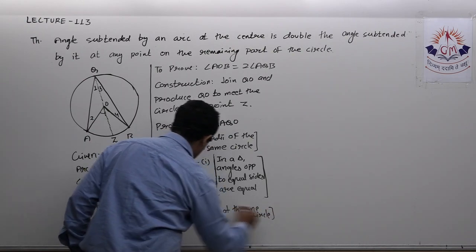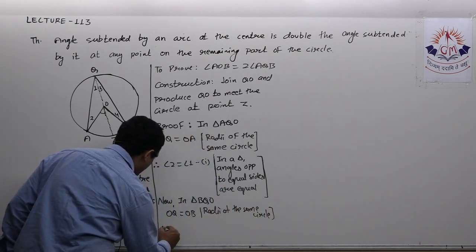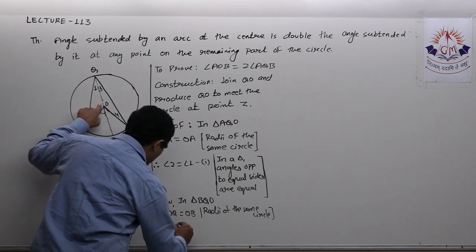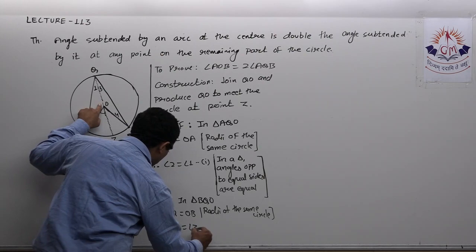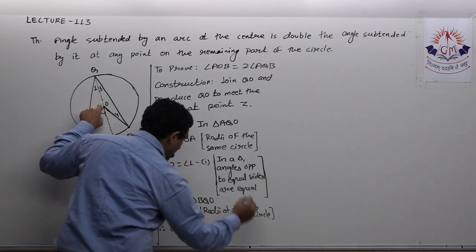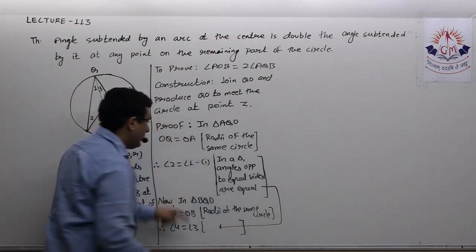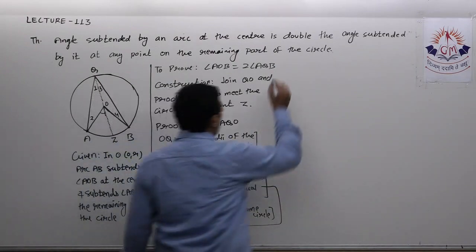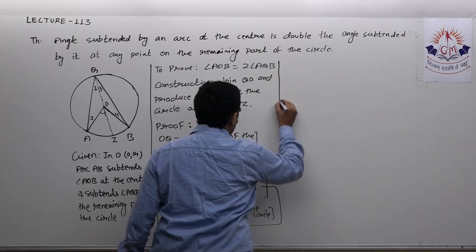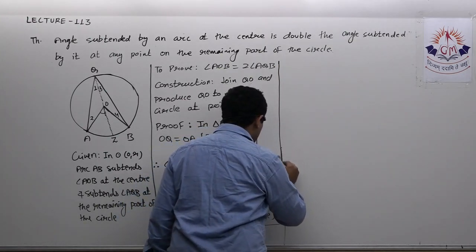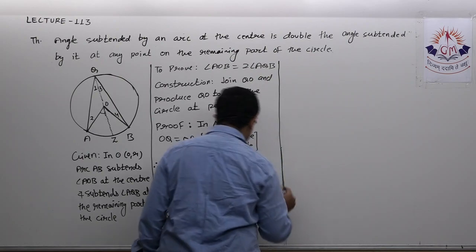And hence I can write, therefore angle 4 is equal to angle 3. Reason same. I am not writing that reason, you have to note it down. That is, in a triangle, angles opposite to equal sides are equal. With the help of that, I wrote angle 3 equal to angle 4. I hope up to this point it is clear.